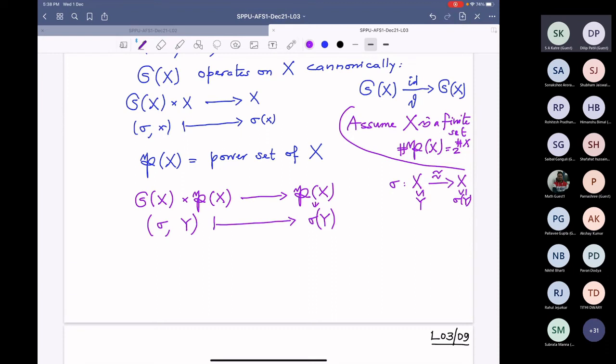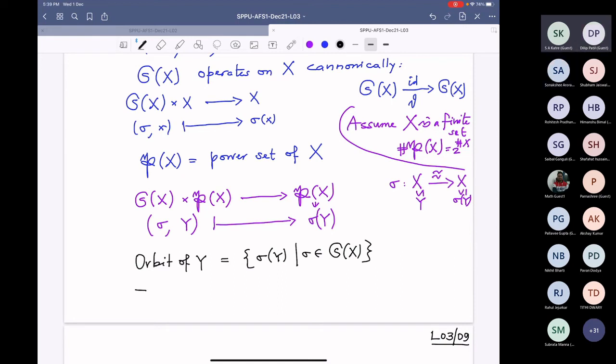So first of all, what is the orbit? What is the orbit of Y? This is by definition sigma of Y, where sigma is varying over the permutations. Is it clear? Yes, sir.